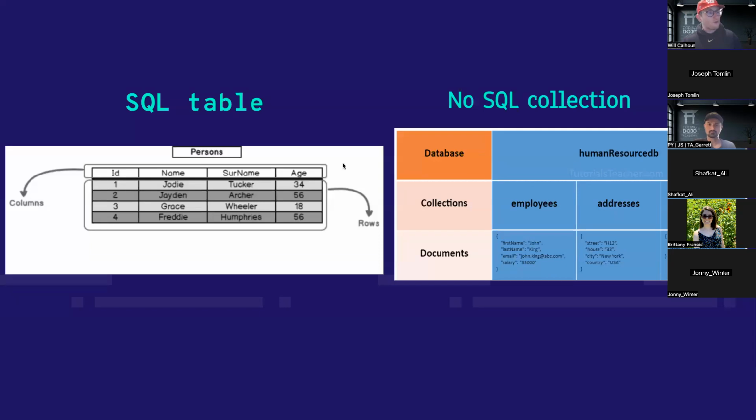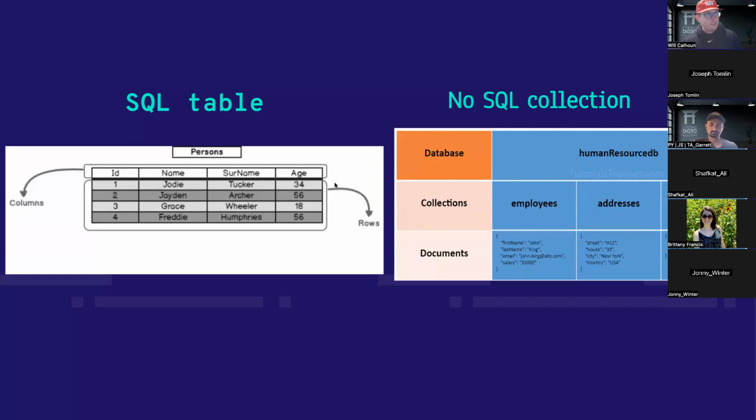Tables are rows and columns. This whole thing is a person table, and it's got different columns, which are ID, name, surname, and age. Then each instance is represented by a row.